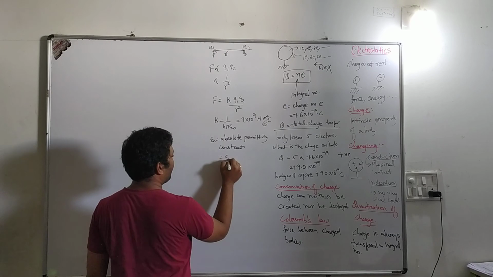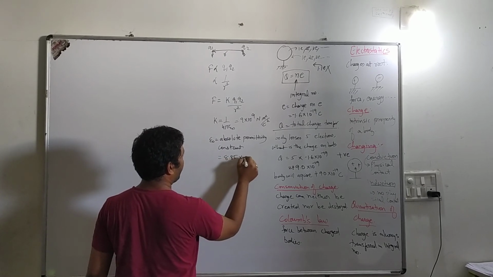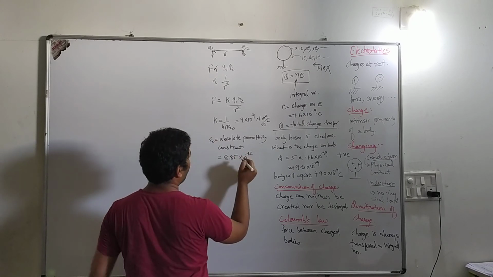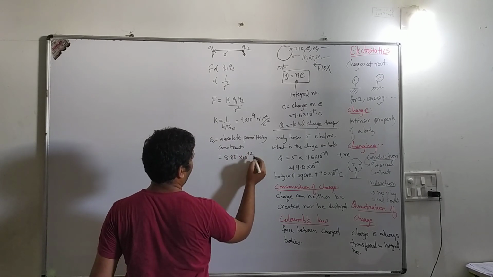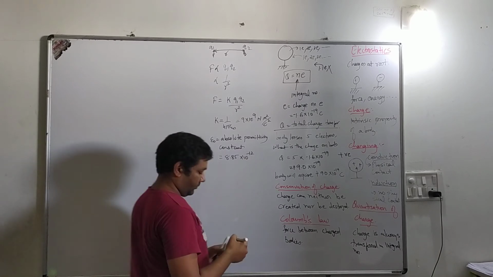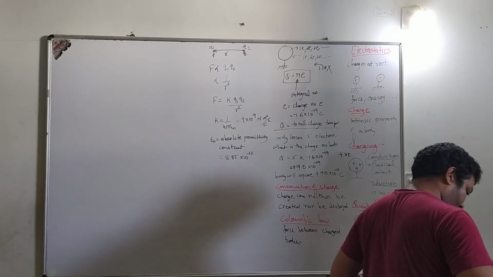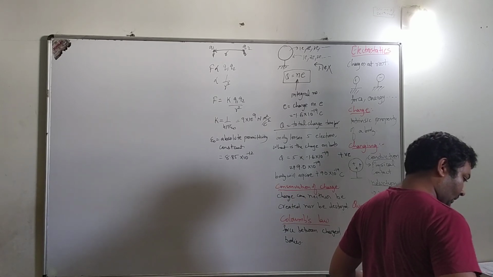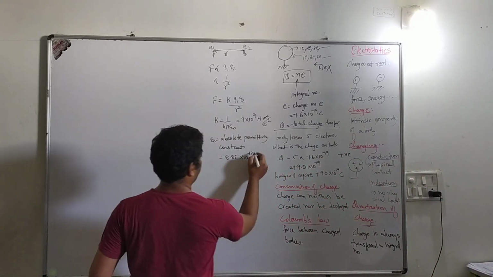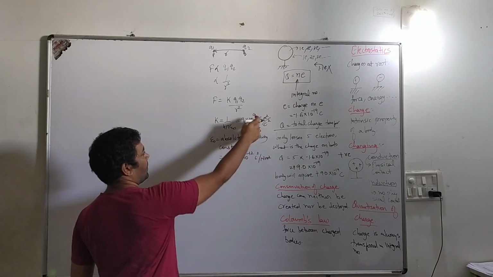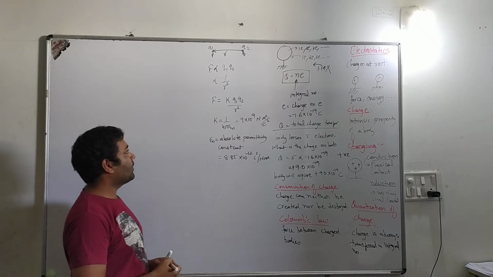The value of epsilon naught is 8.85 into 10 power minus 12, and its unit will be Coulomb square per Newton meter square, exactly the reciprocal of Newton meter square per Coulomb square.